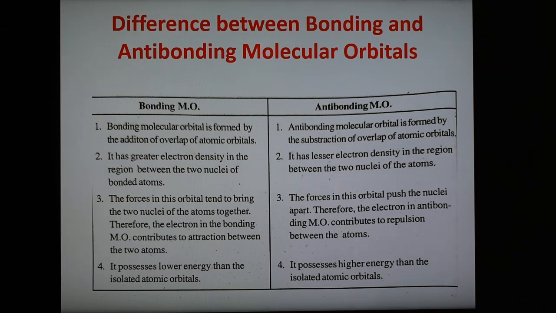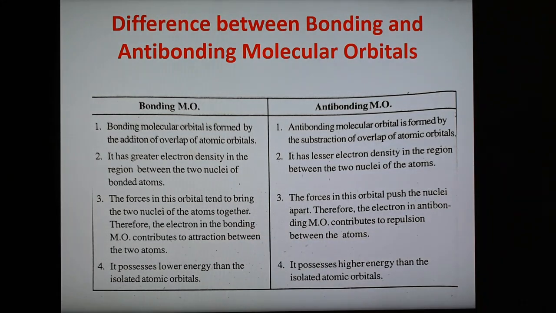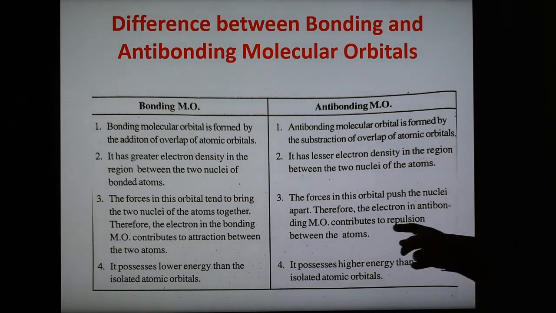Third point is that the force in the orbital tends to bring the two nuclei of the atoms together. Therefore, electron in the bonding molecular orbital contribute attraction. So in case of bonding there is attraction, and in case of subtraction there is a repulsion. So when the two atoms come close, there is an attraction between the two atoms in one case, and a repulsion between the two atoms in the other.